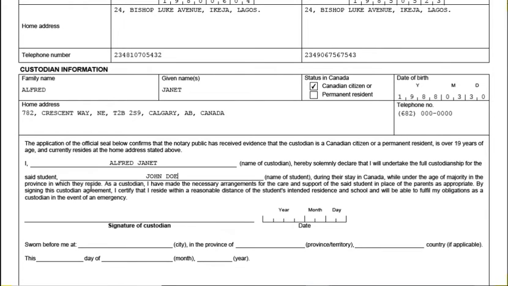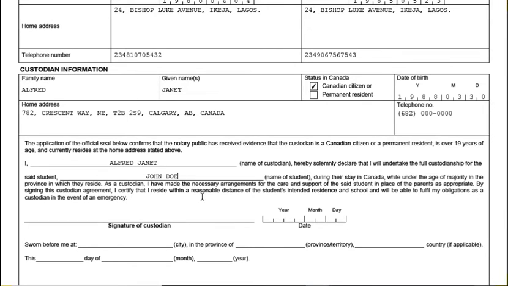That is for the period of time while the child is still a minor. You will be a custodian, you will be the guardian, you will continue to guide the child till the child is above the minor age. So as a custodian, I have made the necessary arrangements for the care and support of the said student in place of the parents as appropriate. By signing this custodian agreement, I certify that I reside within a reasonable distance of the student's intended residence and school and will be able to fulfill my obligations as a custodian in the event of an emergency.